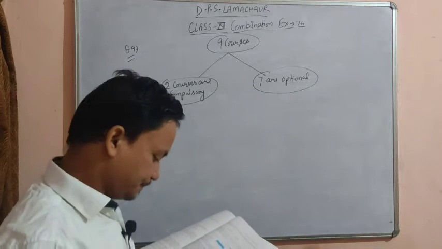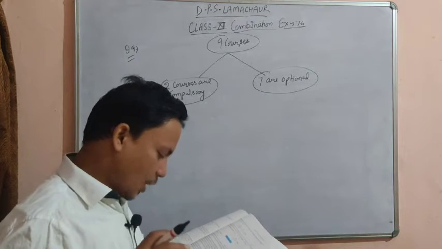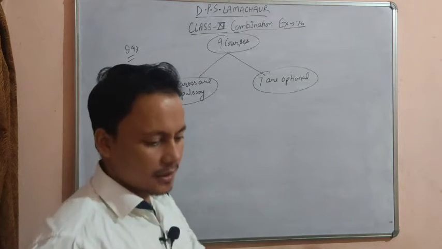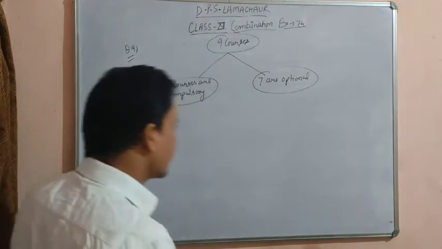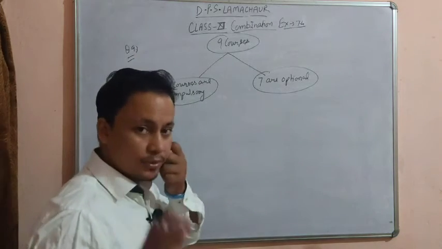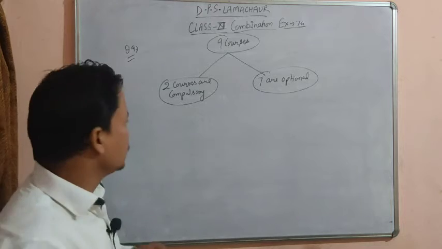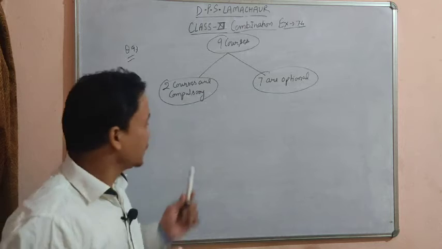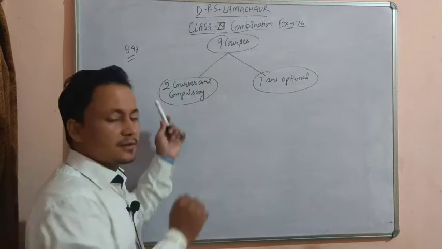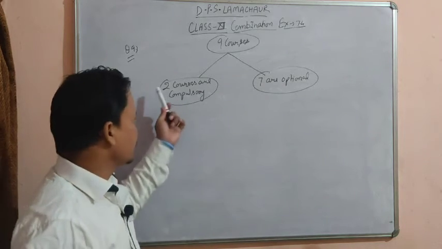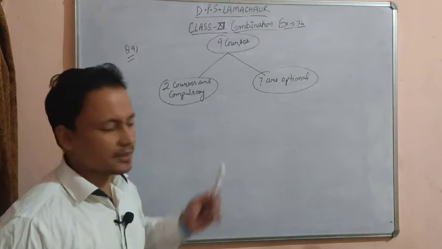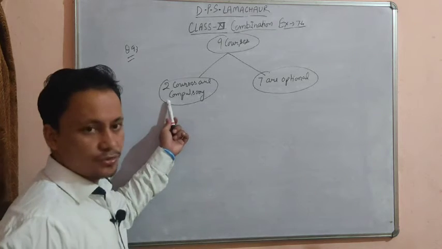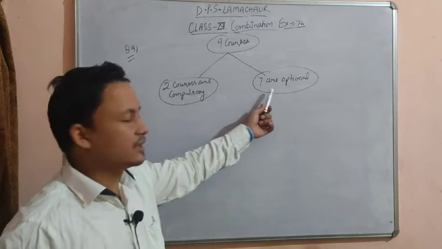Okay, now in how many ways can a student select a program of 5 courses? A student has to select a program of 5 courses, but 2 courses are compulsory. It is mandatory to take these 2 courses. You have to take them, because these 2 courses are compulsory. So out of 5, you have to take these 2. It is mandatory. So only 3 will be optional.